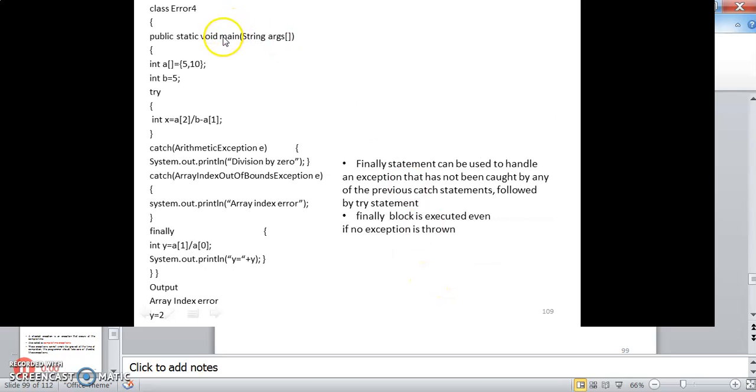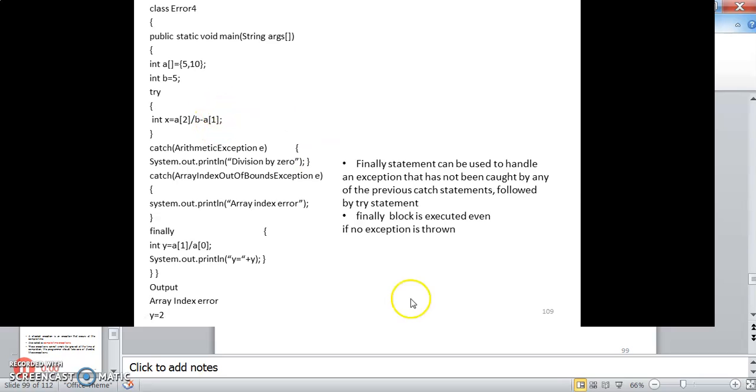This is another example: class Array5, public static void main, int a[] = {10, 5}, int b = 5. Inside the try block we compute a[2] divided by (b minus a[1]), which is equal to 0. Here also it is a division by zero error. So catch ArithmeticException e, division by 0. Catch ArrayIndexOutOfBoundsException e is also there, array index error. And inside finally.